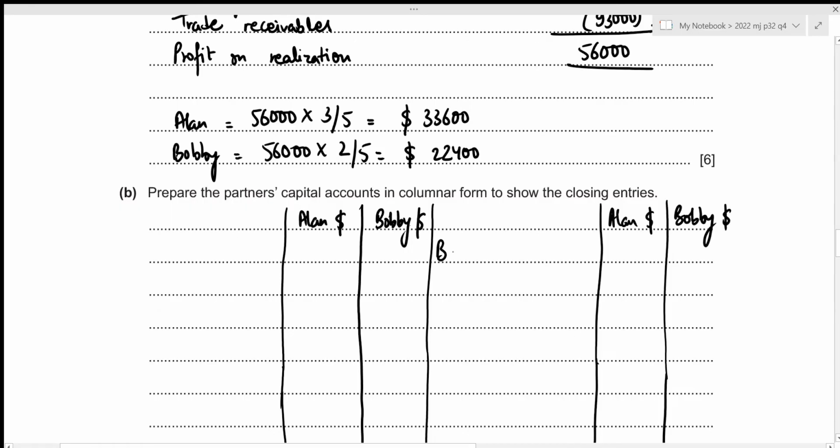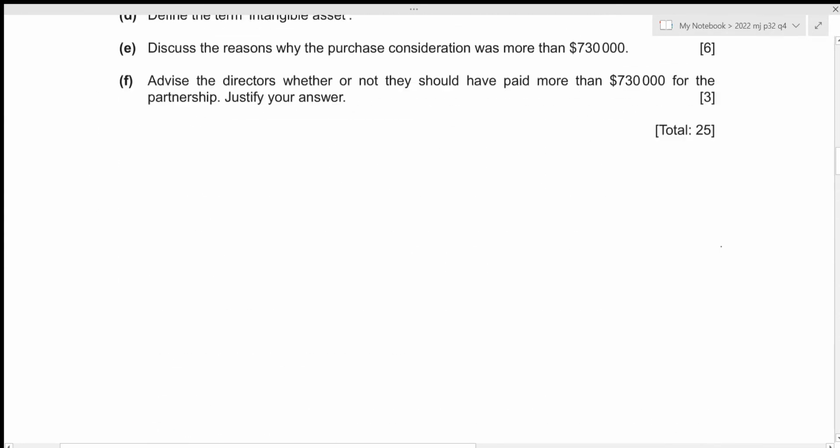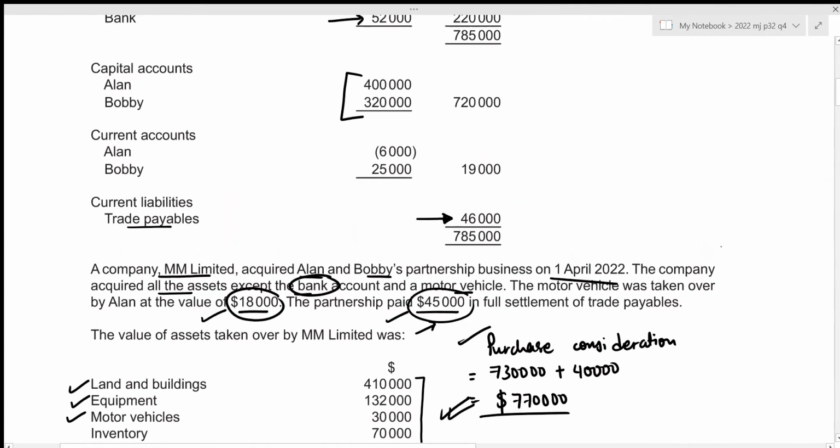So that's balance brought down of 400,000 and 320,000. And now, since the partnership no longer exists because it is being acquired by Limited, we should also be adjusting all of their current accounts. Okay, we can see the current accounts right here. So a negative balance just means that this amount should now be subtracted from the capital account, which means that this will go towards the debit side, whereas a positive balance means that it should be added towards the capital balance, which means that this amount will go towards the credit side.